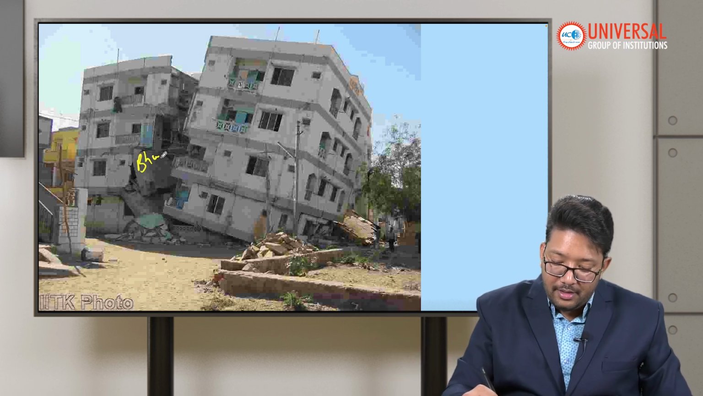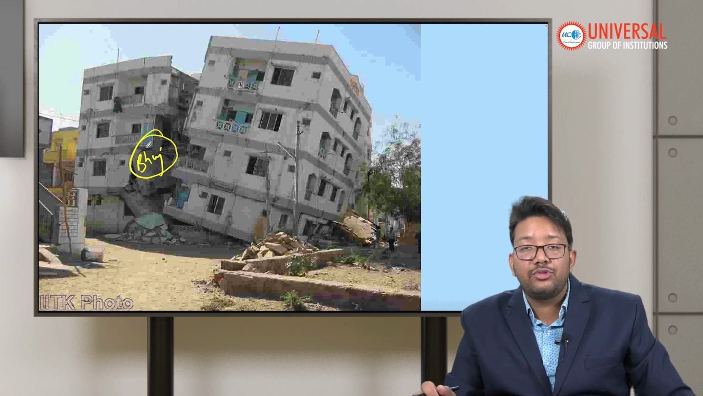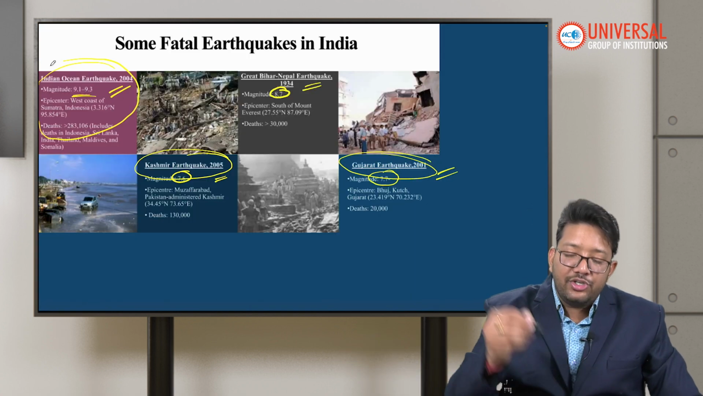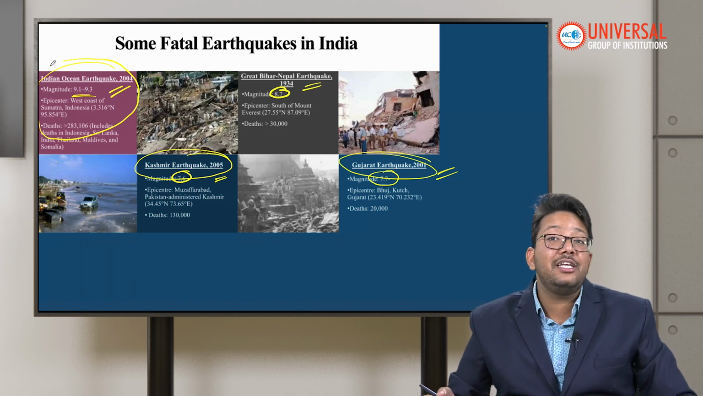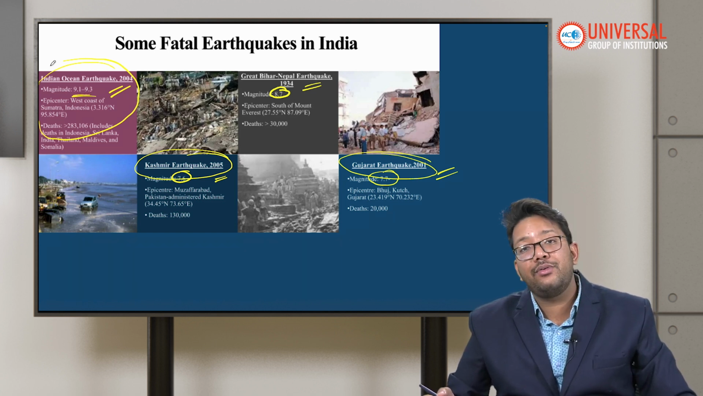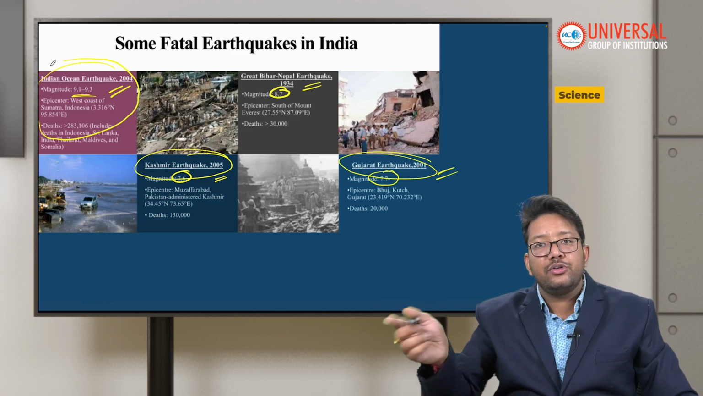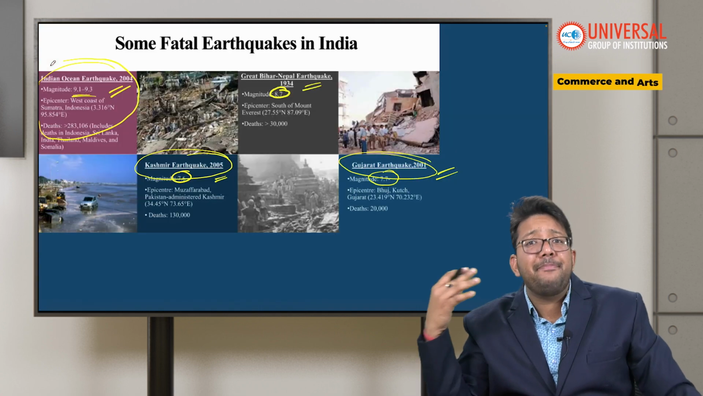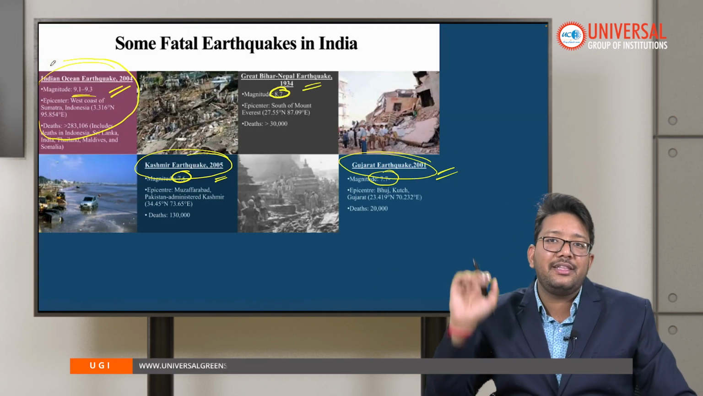Bhuj happened on Republic Day, 26 January 2001. And after that, in 2004, the Indian Ocean earthquake came. More than 283,000 people died in that particular earthquake. Because of the earthquake, a tsunami happened, and because of the tsunami, these people died in the Indian Ocean region, in all the countries bordering the Indian Ocean.